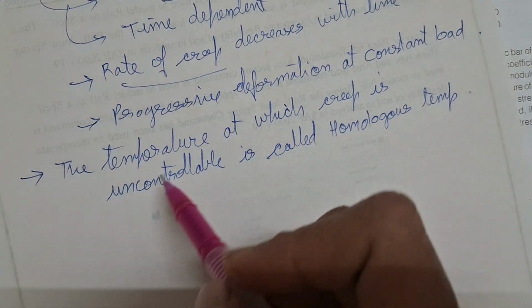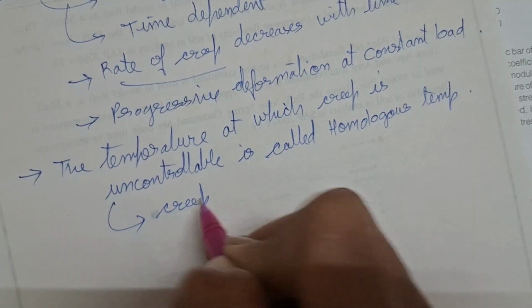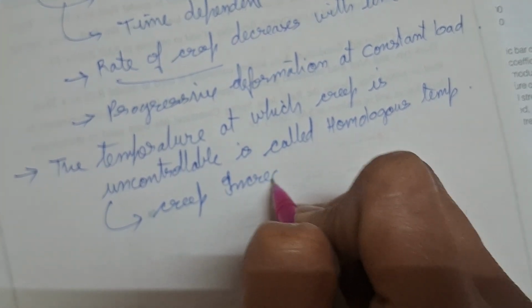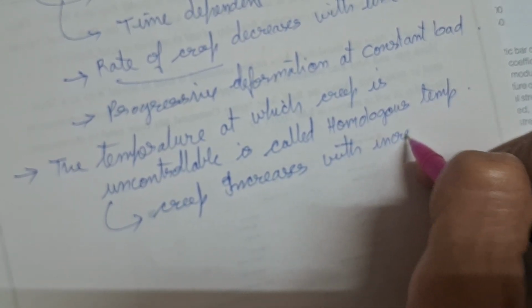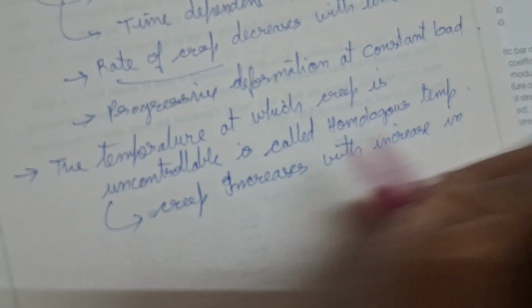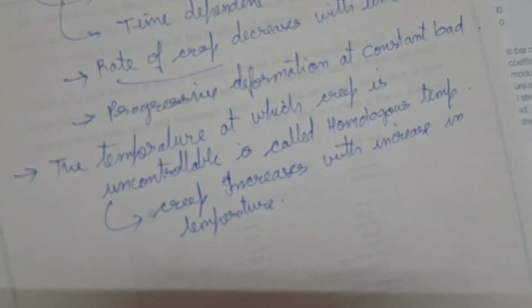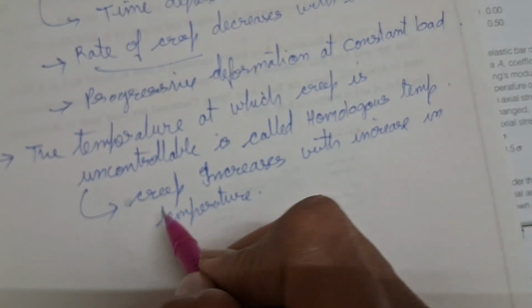Okay, and related to it, one more point you can remember is creep increases with increase in temperature. This is very important. Creep increases with increase in temperature.